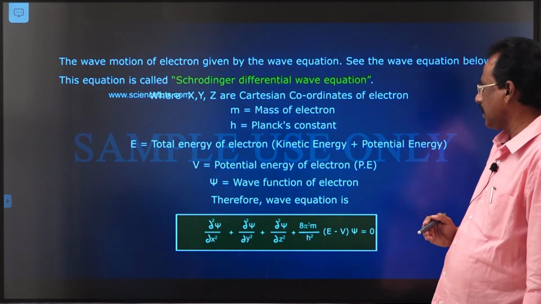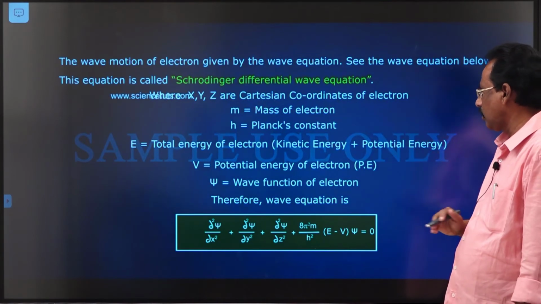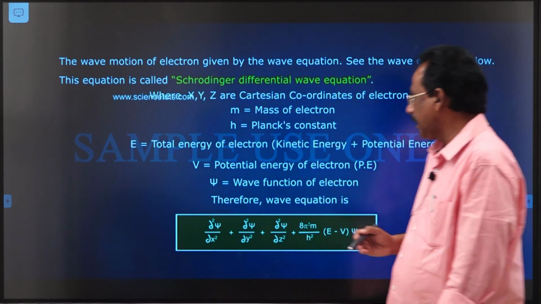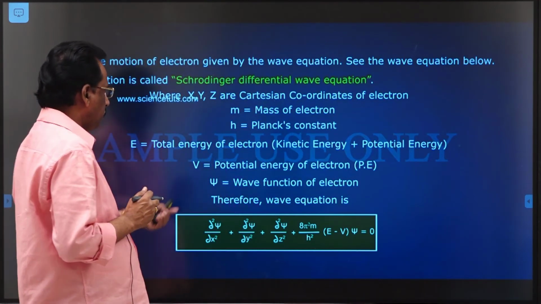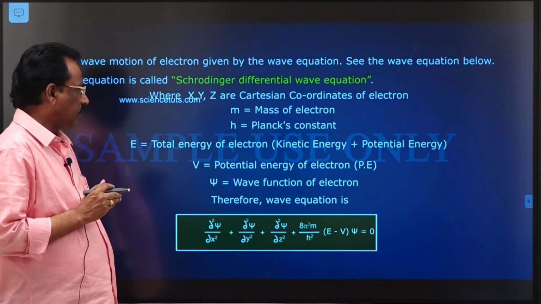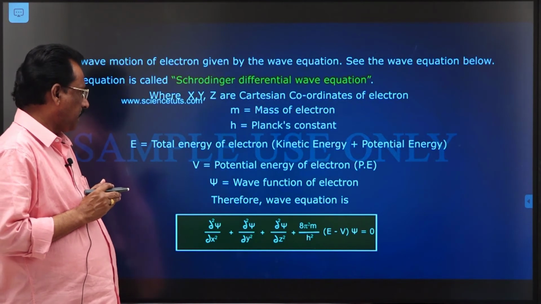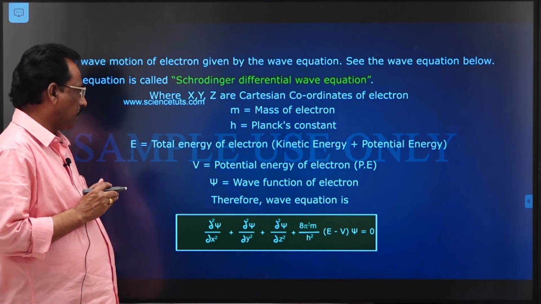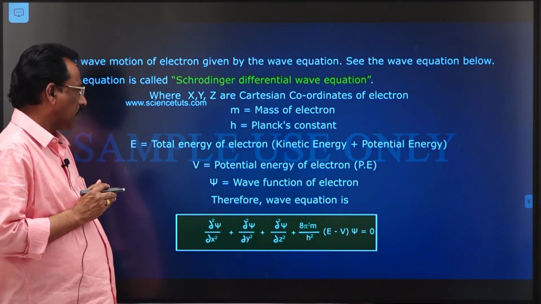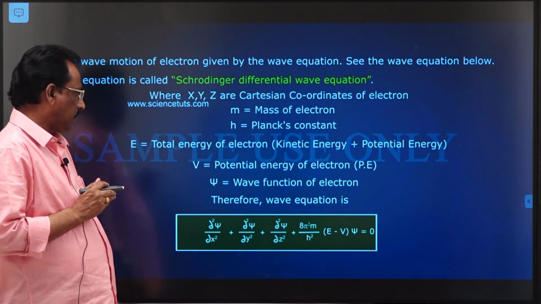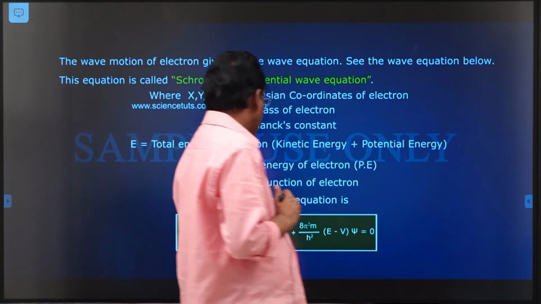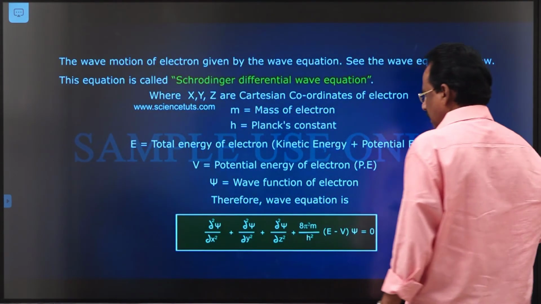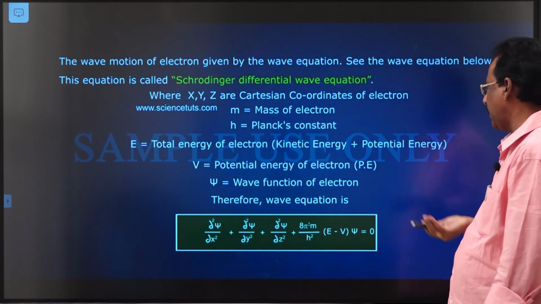Mass of the electron is equal to m, h is equal to Planck's constant, and capital E indicates the total energy of the revolving electron, nothing but KE plus PE, and V is equal to the potential energy of the electron. A very important symbol used in Schrodinger's wave equation is psi. Psi is a wave function or amplitude function.